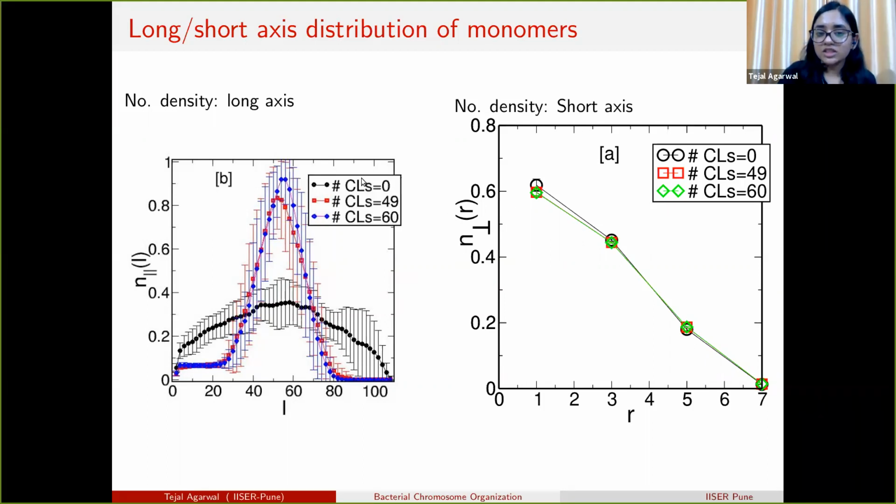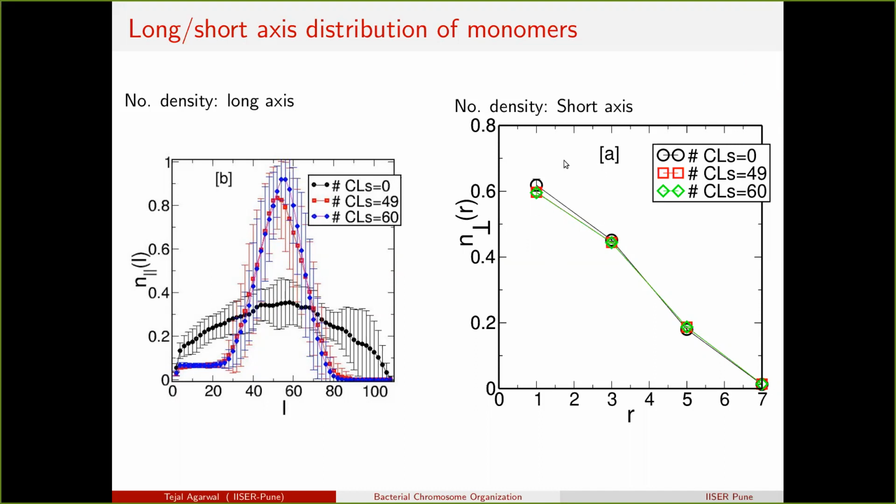So this suggests that the crosslinks help the polymer contract in the linear, longitudinal direction of the cylinder, but do not help the polymer compact in the radial direction.